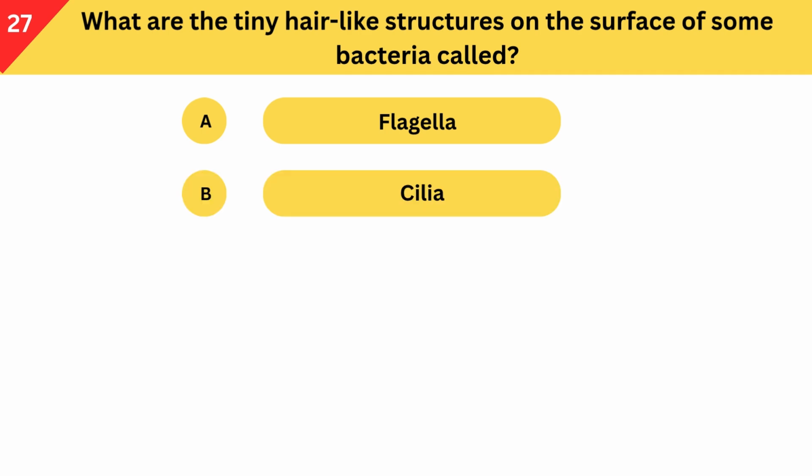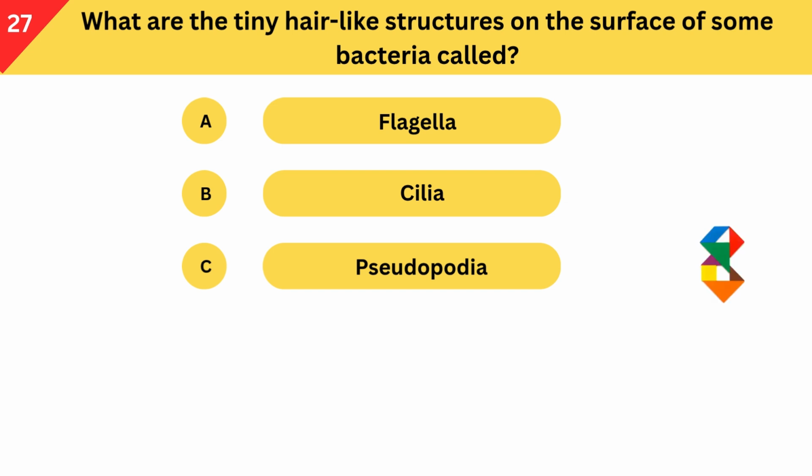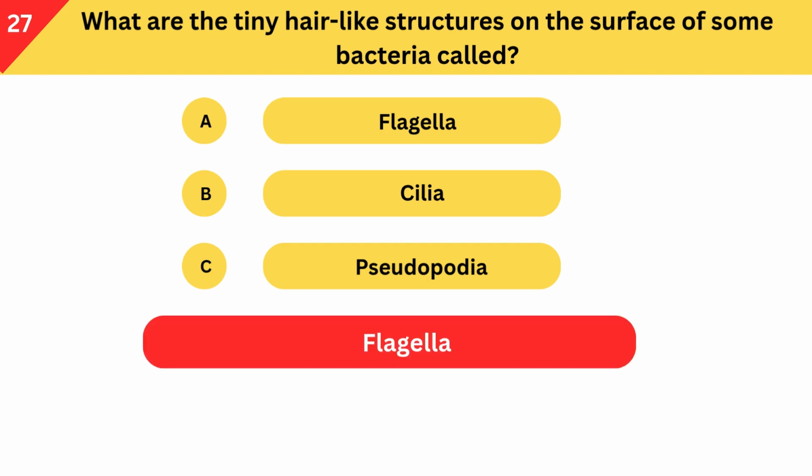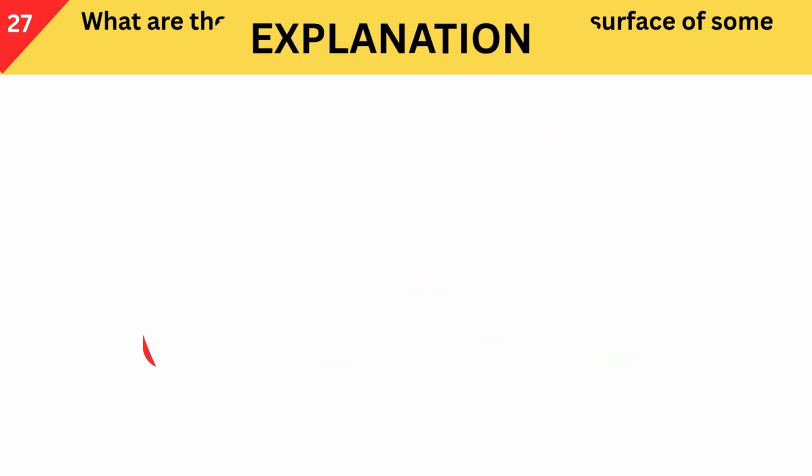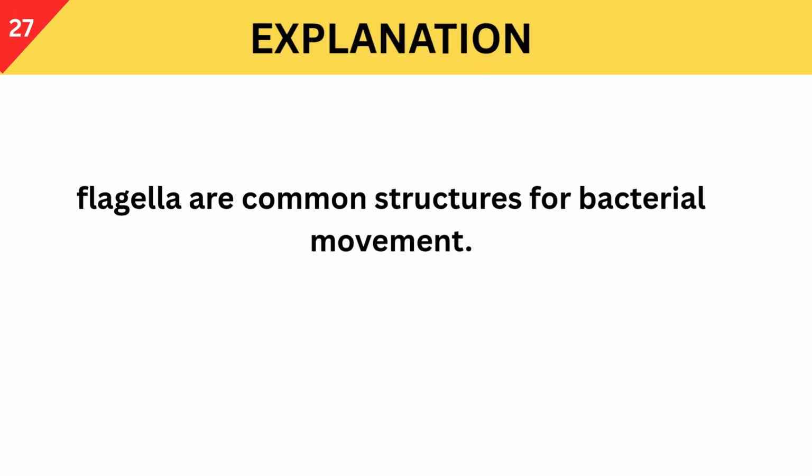What are the tiny hair-like structures on the surface of some bacteria called? A. Flagella. B. Cilia. C. Pseudopodia. Correct answer is flagella. Flagella are common structures for bacterial movement.